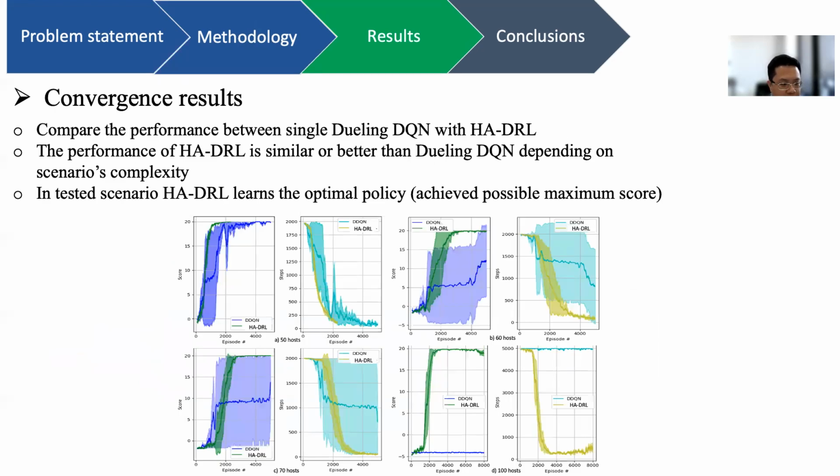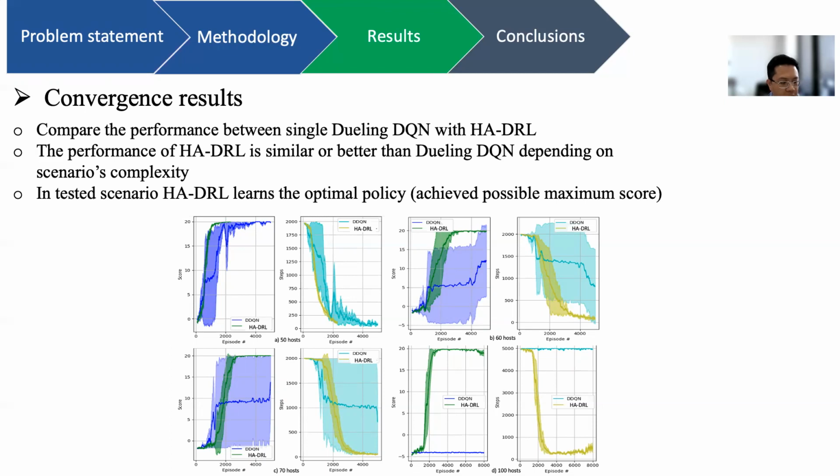We present here the outputs from 4 different scenarios, ranging from 50 hosts up to 100 hosts. For each figure, we have 2 metrics to measure the performance. The first is the accumulated score during training, and the second is the number of required steps to get to the flags. Each experiment was performed 5 times with different randomness, therefore we have the variance between runs in the plots. The left figure represents the accumulated scores during training, and the right panel in each plot is the required steps to achieve the target.